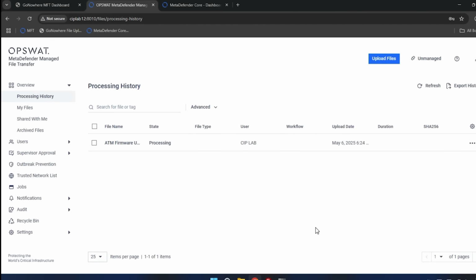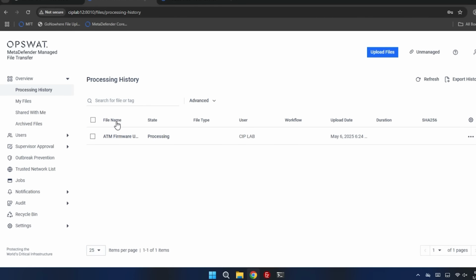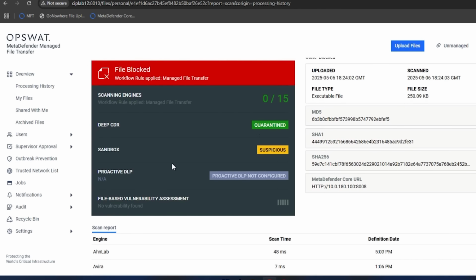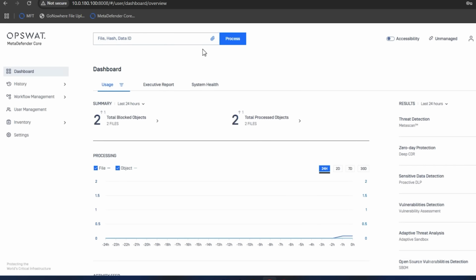and Kevin, the technician, is expecting that file to get transferred to the secure network. He's waiting and waiting, and that file does not appear on the secure network. Why? Well, he goes and looks and sees that MFT has blocked this file from being transferred. Now, why would MFT have blocked the file? Well, when he drills into the file in the MFT dashboard, he sees that the file had been processed through a number of OPSWAT's technologies.